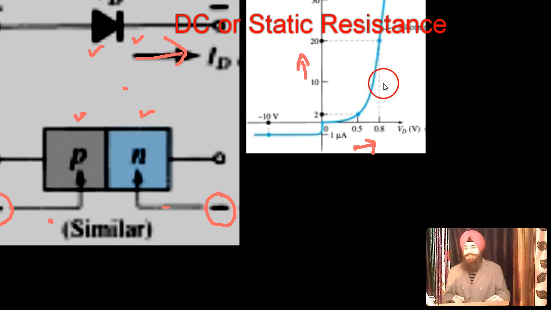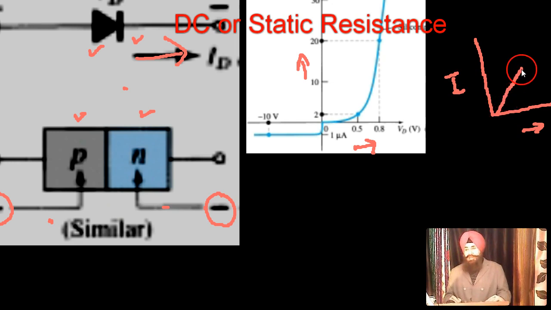Now the problem is, what is the resistance of the diode? One thing is very clear: as the graph is a curve, not a straight line. If you have a straight line graph between V and I, then the resistance is constant.